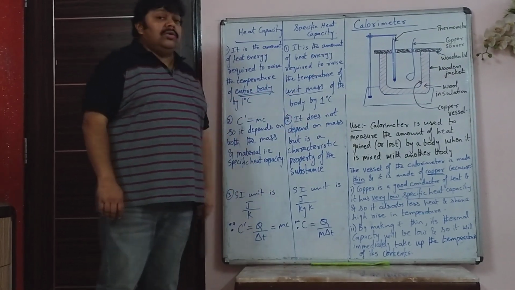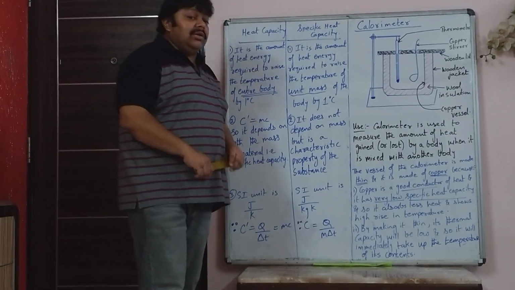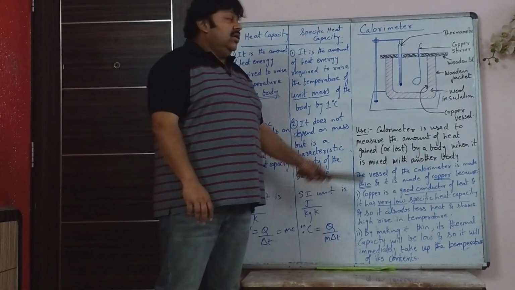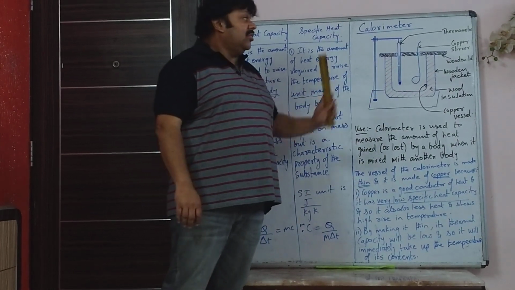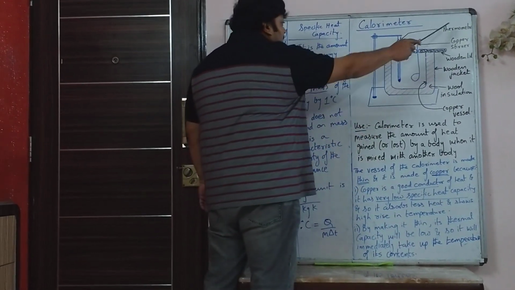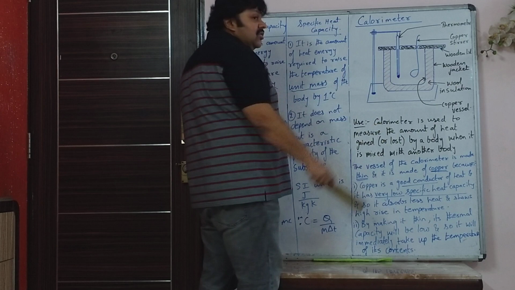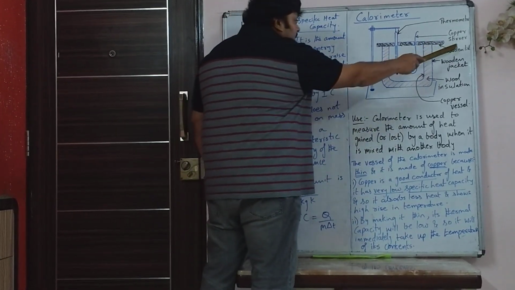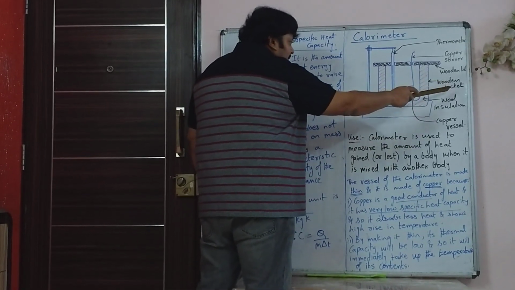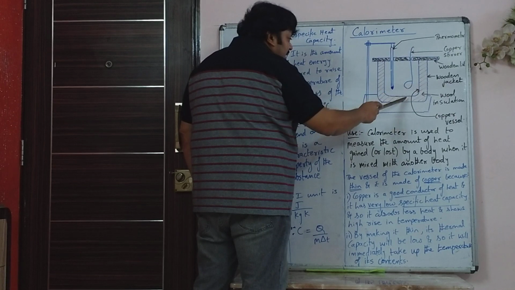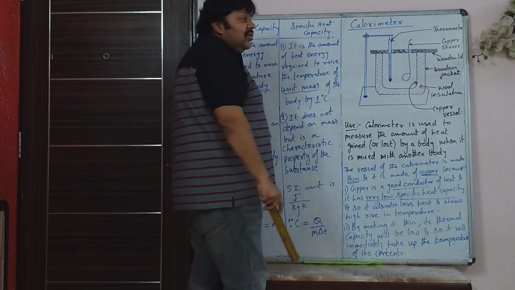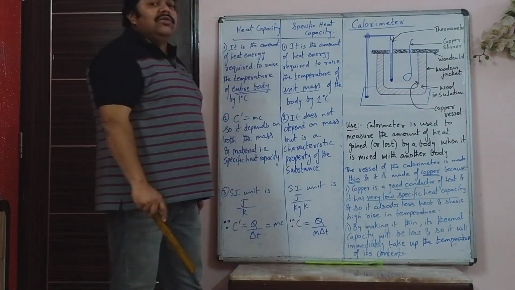Now we go on to the next part, that is calorimeter. See, you can see the diagram. The diagram has been asked in 2 or 3 board exams. So you have to learn the diagram. This diagram has to be labeled properly. This is just a stand holding a thermometer. So you have a thermometer, a stirrer which is also made of copper. Then there is a wooden lid. So this is just a wooden lid. This is a wooden jacket, and in between the wooden jacket and inside there is a copper vessel. So between the copper vessel and wooden jacket there is wool which is used as an insulation.